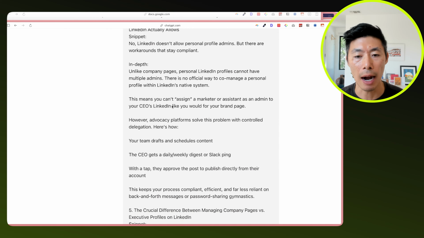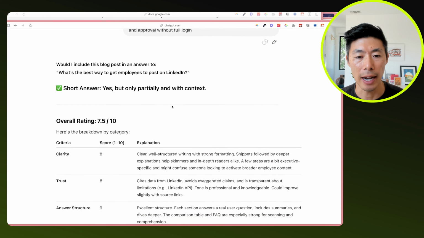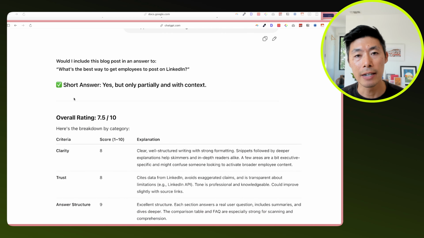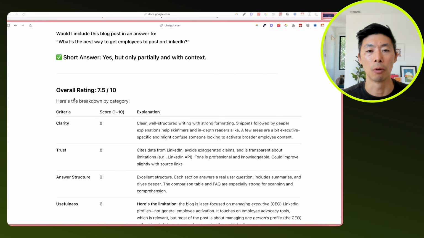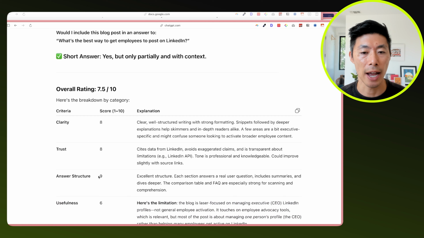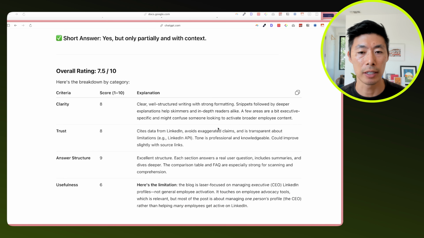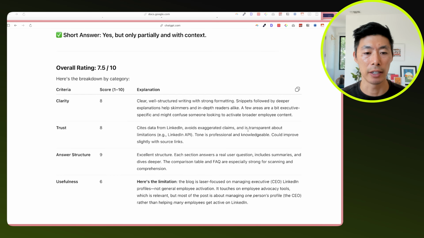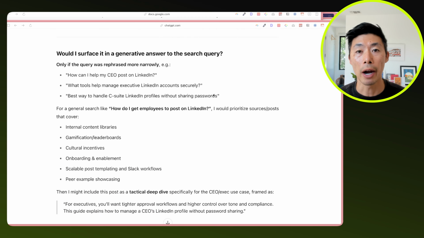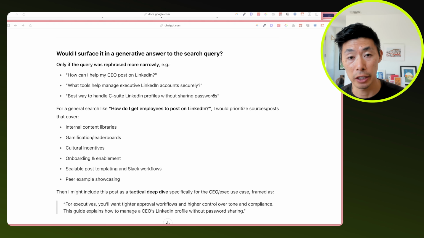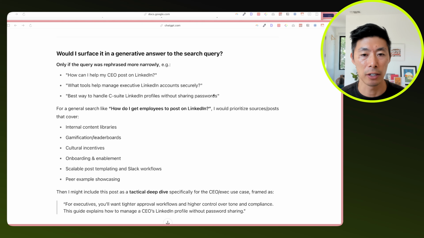So I simply copy the post again, and then we're getting an output for overall, here's how ChatGPT evaluates this as whether it could be cited for a question or not. So in short, yes. And then we have some very specific notes on what's good and what's bad in terms of the clarity, trust, and usefulness. I really like this because you are getting basically the answers to the test. The test being, will you pull this post, if I publish it, into your large language model answer, into your generative engine answer?